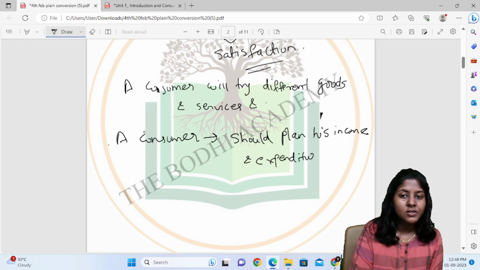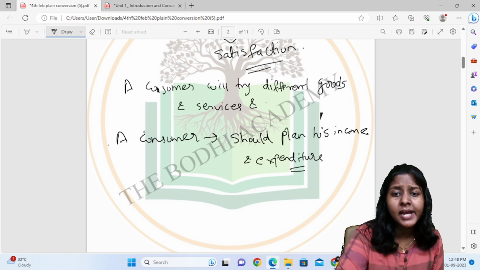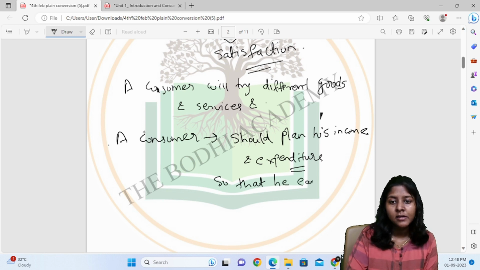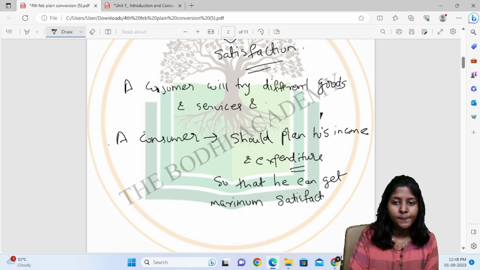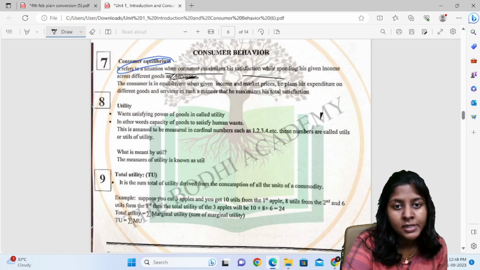It means that a consumer should plan his income and expenditure so that he can get maximum satisfaction. So this is what is meant by consumer equilibrium.